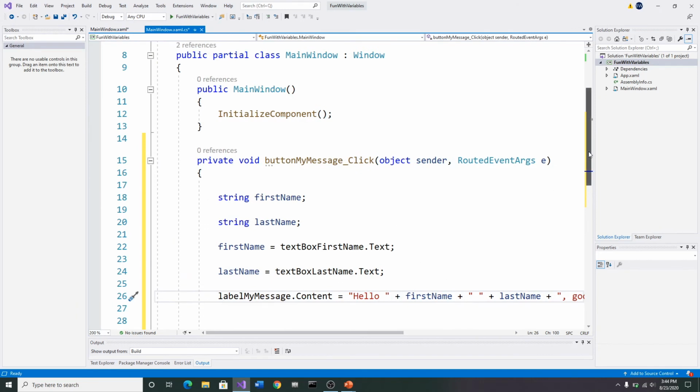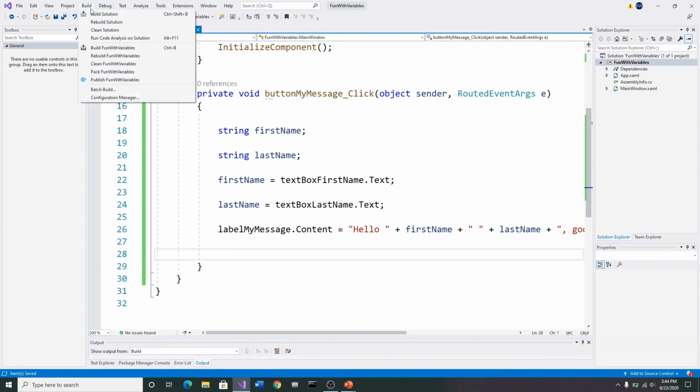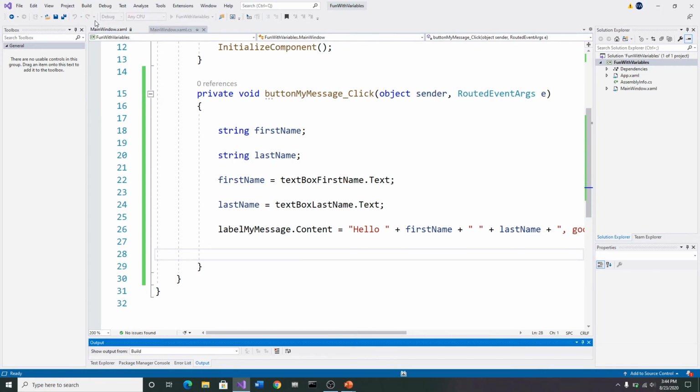You're probably saying, what is all of this code? Interesting. What does it do? I'm going to take out a little bit of space there just to make my code look a little cleaner. And I'm going to come up here, and remember, we want to save after we've done quite a bit of work. So I'm going to hit the Save All right here. I'm going to go to my build, come down here and click Rebuild Solution, and it runs, and it says, hey, rebuild all succeeded.